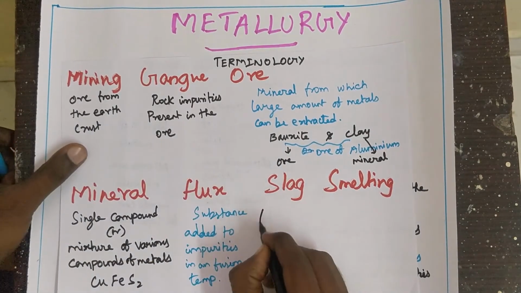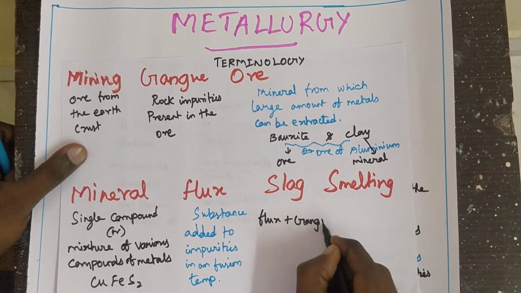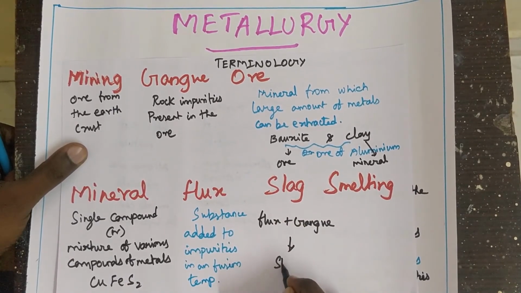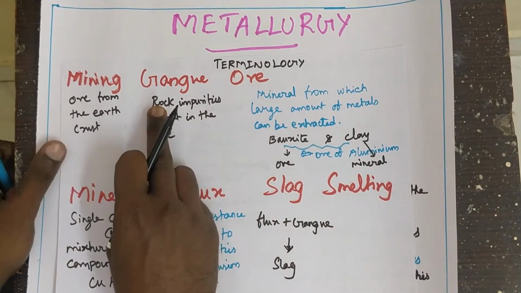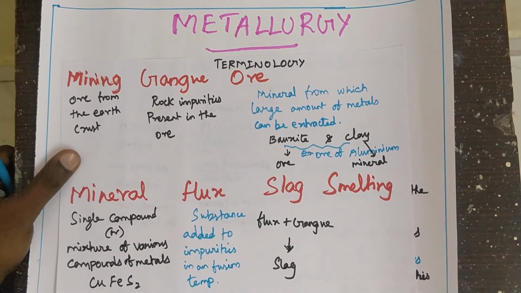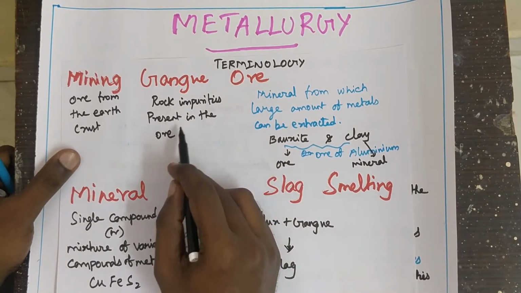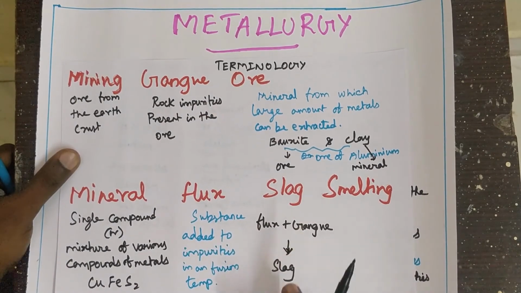This flux reacts with the gangue to form slag. Slag I mentioned, gangue already mentioned. The ore obtained from the earth crust contains rocky impurities such as sand, mud, clay. We have to remove these rocky impurities present in the ore, called gangue. So this flux reacts with the gangue to form slag.